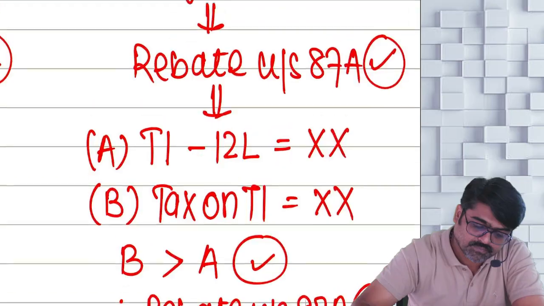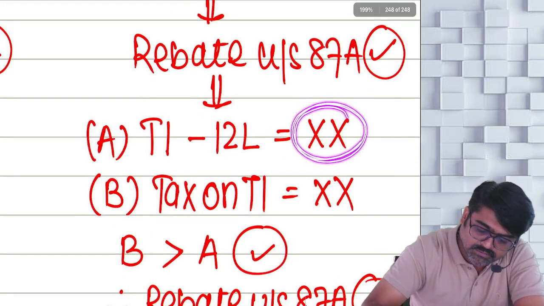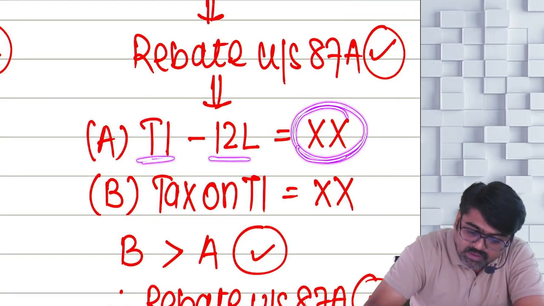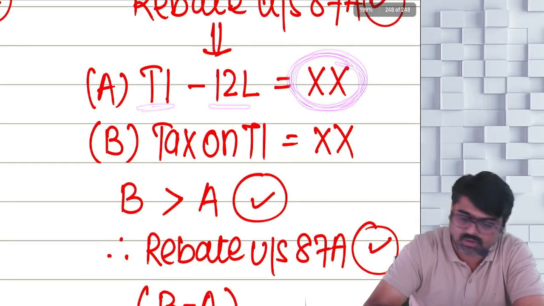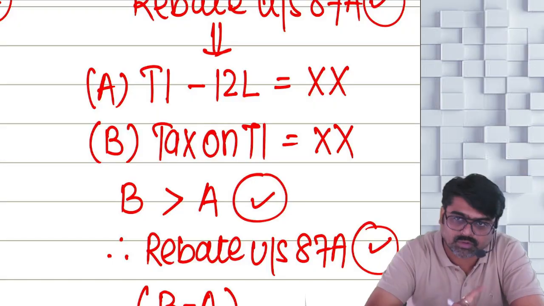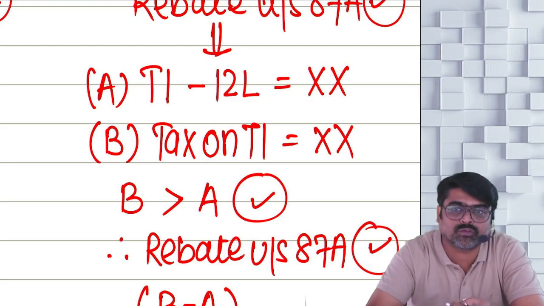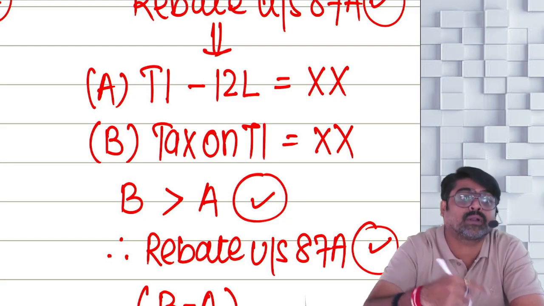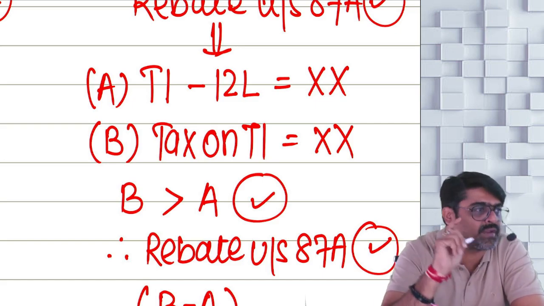Now last example, 12 lakh 90,000. 12 lakh 90 minus 12 will be 90,000. So on that, now you are supposed to calculate tax. So nil plus 20,000 plus 40,000, and on 90,000 you are going to calculate 15%.